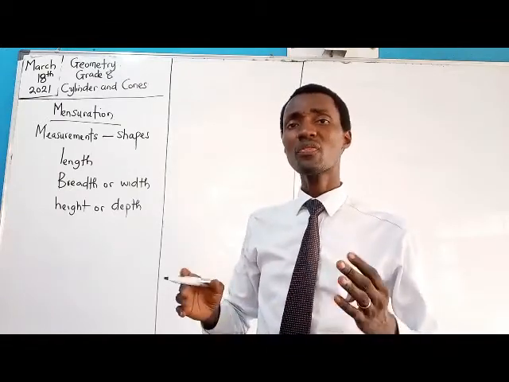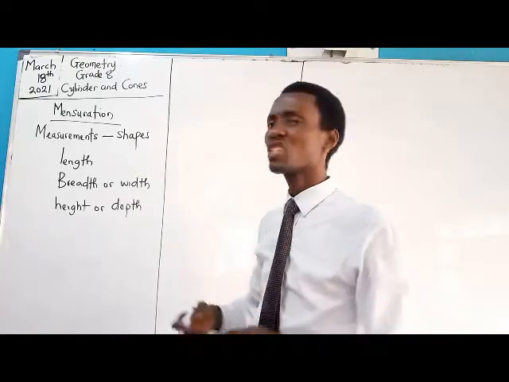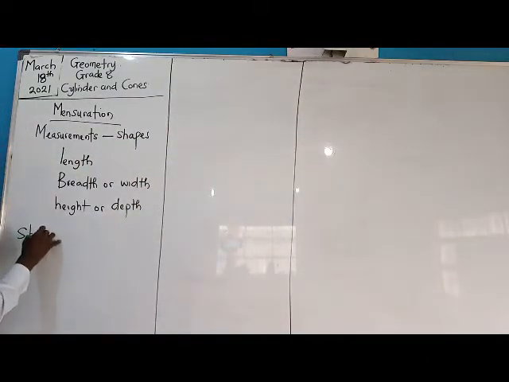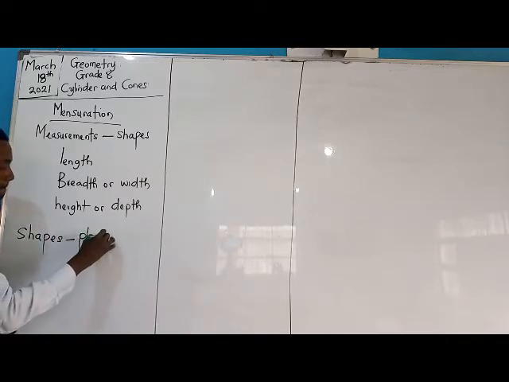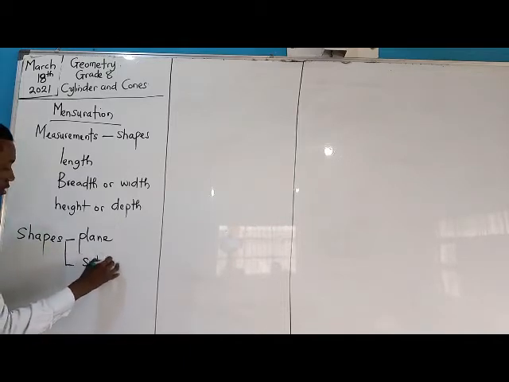So what important things should we take note of? We said that we are measuring shapes. We have two types of shapes. Shapes can either be plain or they can be what? Solid.